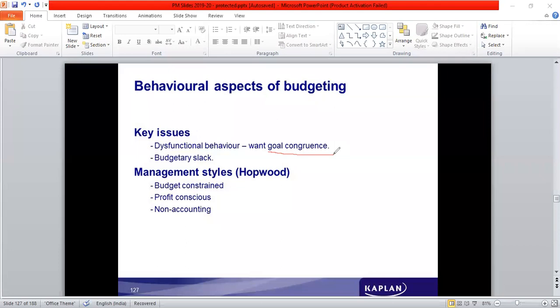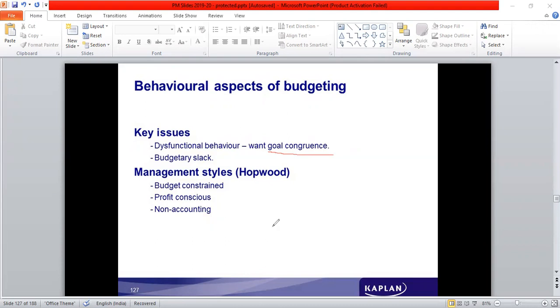But when they work with an intention of achieving only their unit or department objectives, which sometimes do not coincide with the organization objective, that is a problem. When the entire organization, all the units and departments, work together achieving the same goal, which is the goal of the organization, that is called goal congruence. Everybody has the same objective, everybody is working towards the achievement of the same objective.